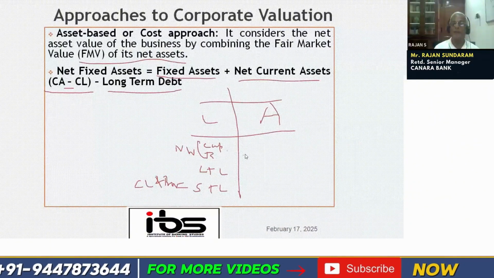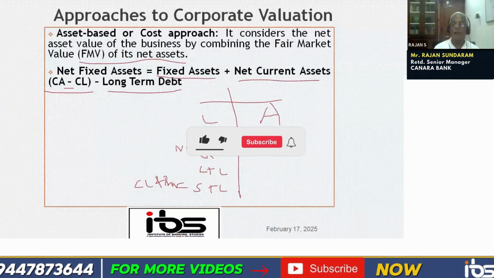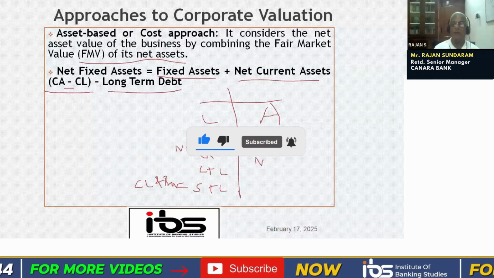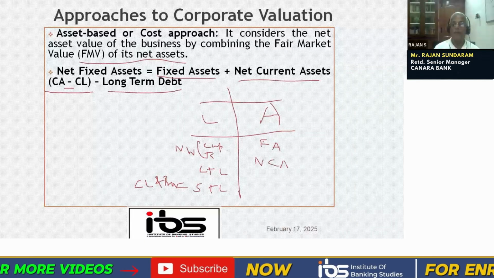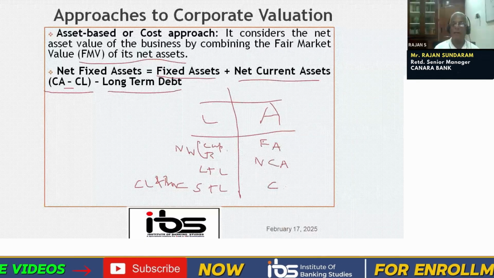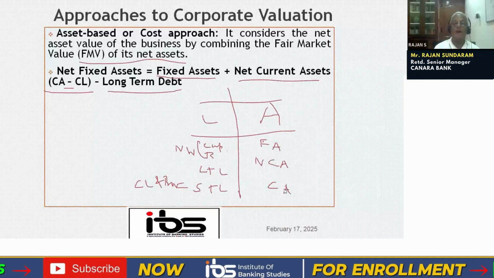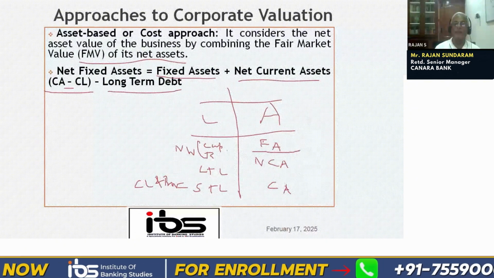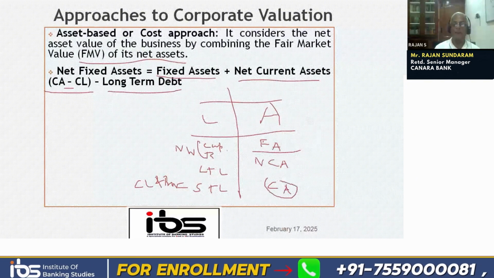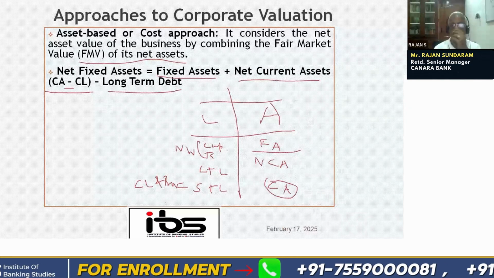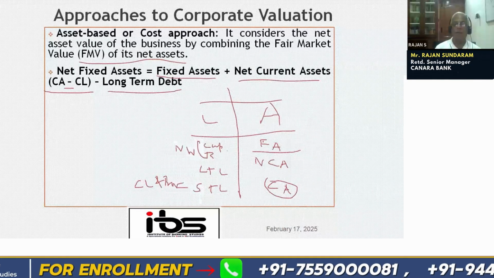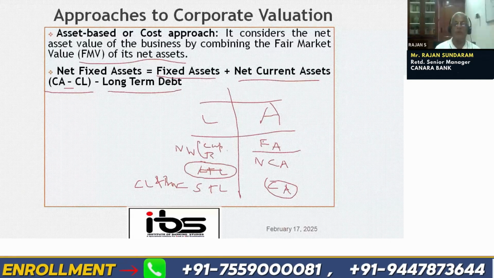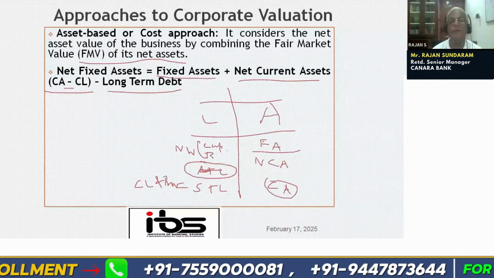For the asset side, we have fixed assets. Then we have the non-current assets or investments, etc. Then we finally have current assets here. So here what we have done, fixed assets we have taken into account, and current assets minus current liability we have taken. So why are we trying to reduce the long-term liability here? Any reason?